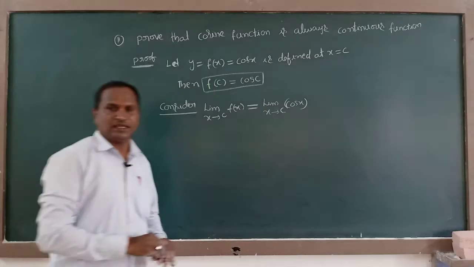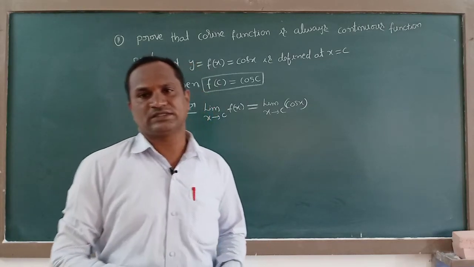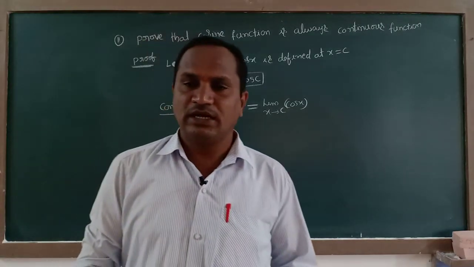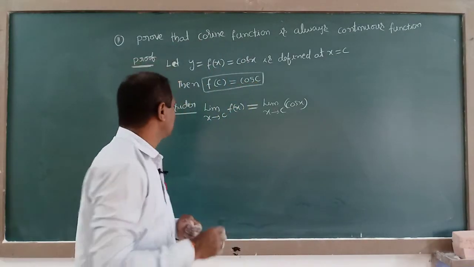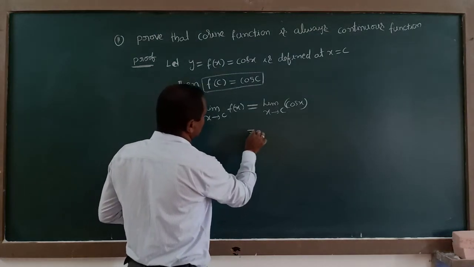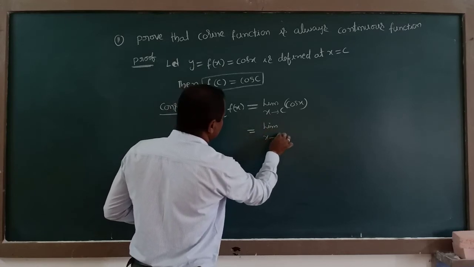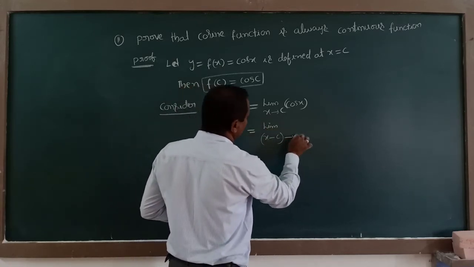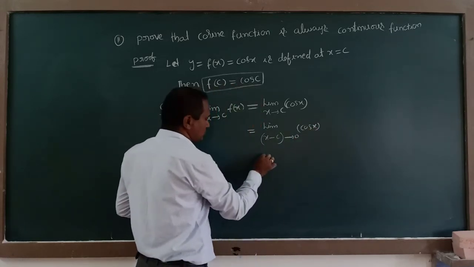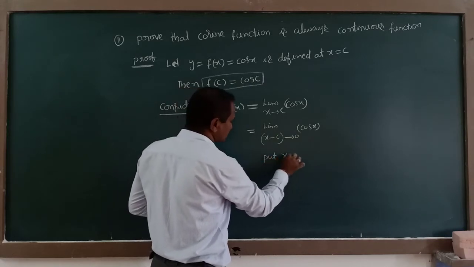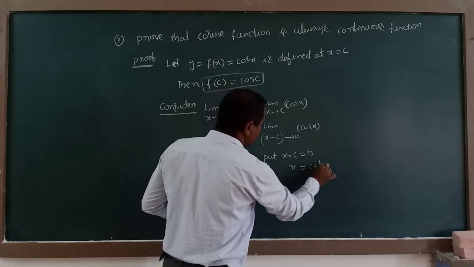Here also we have to apply some substitution methods, in the same way as we applied them for the sine function. It is equal to limit x minus c tends to 0 of cos x. Put x minus c is equal to h, or x is equal to c plus h.